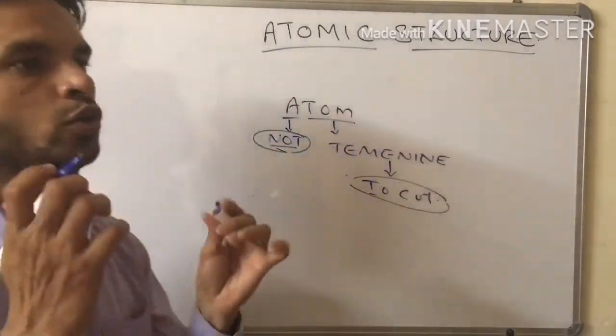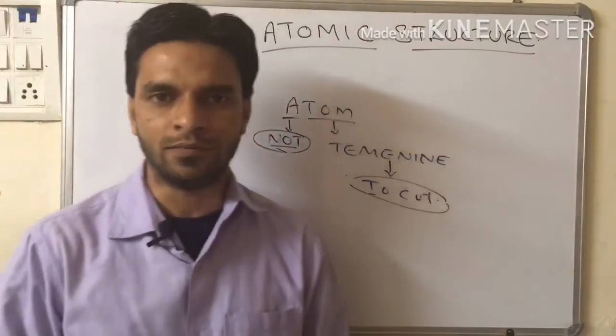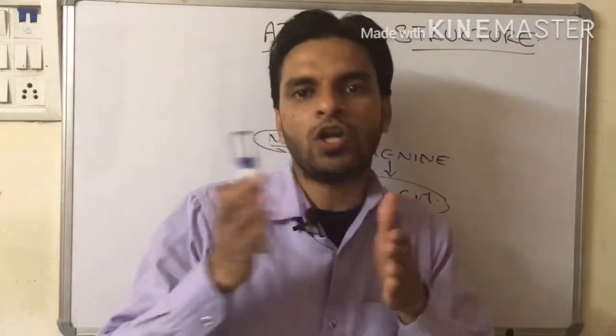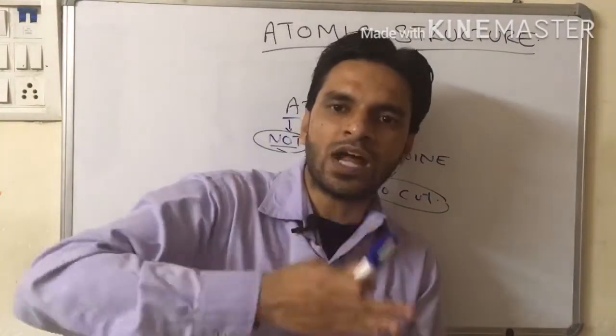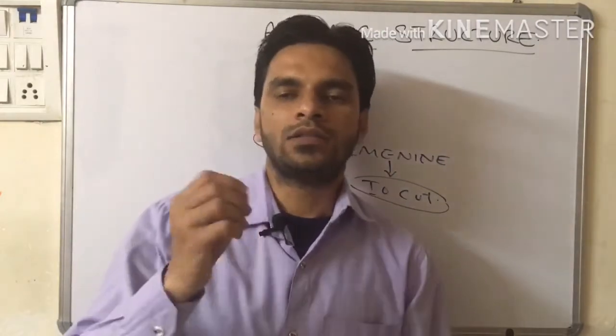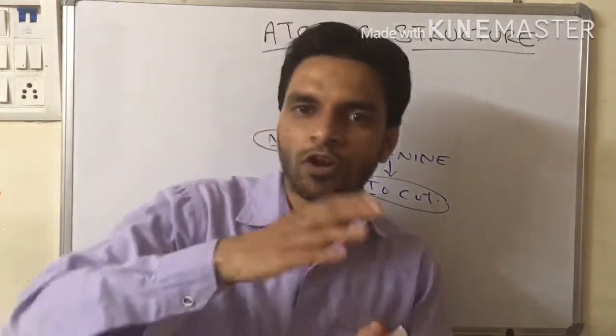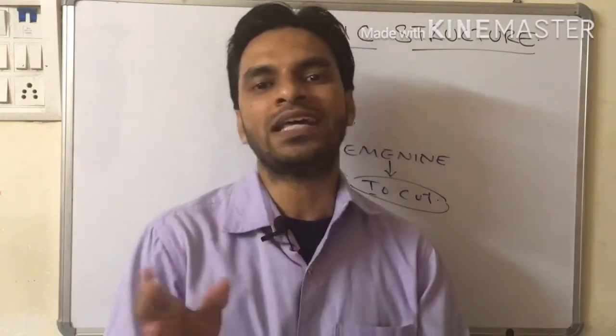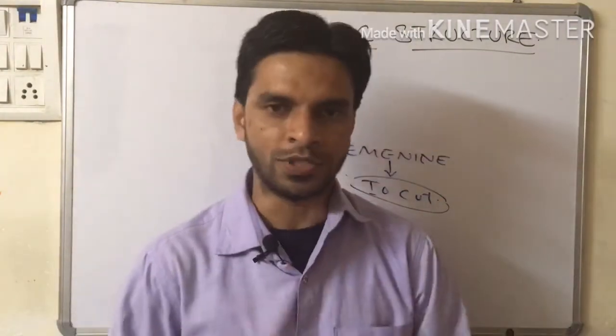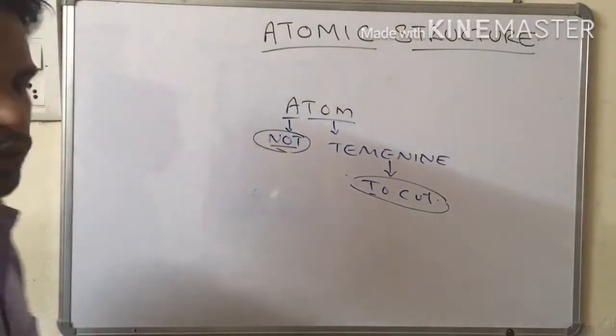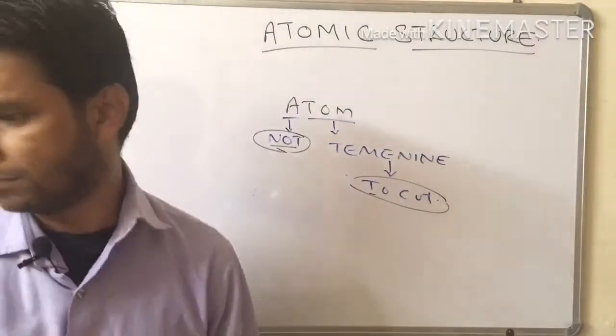You can take any material, it could be a living or a non-living thing. If you start cutting it, the smallest particle which cannot be divided further will be called the atom of that particular object.